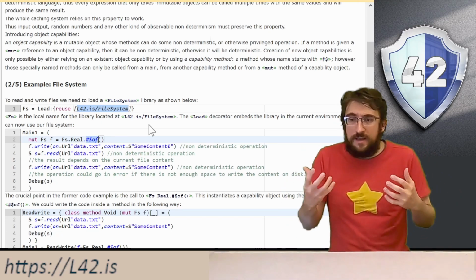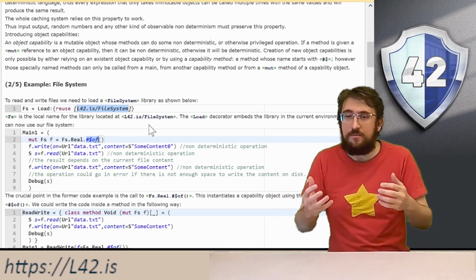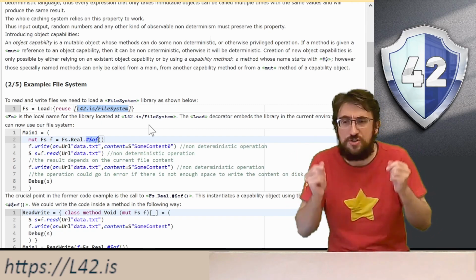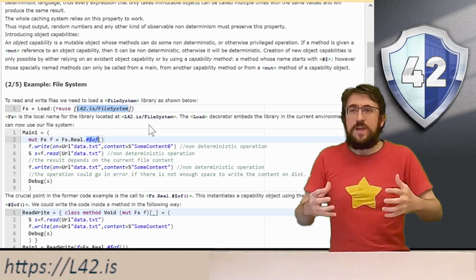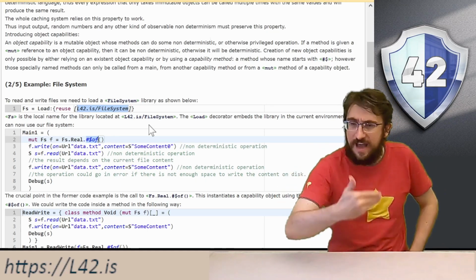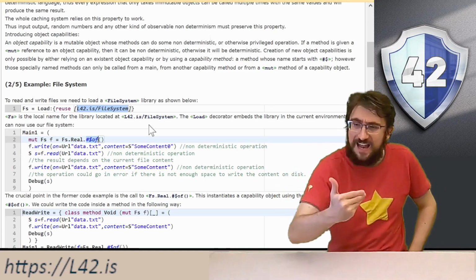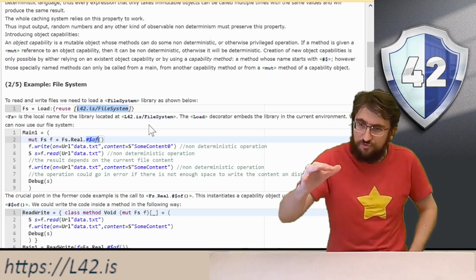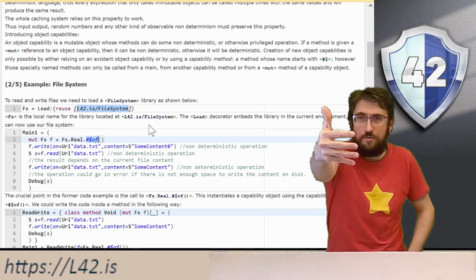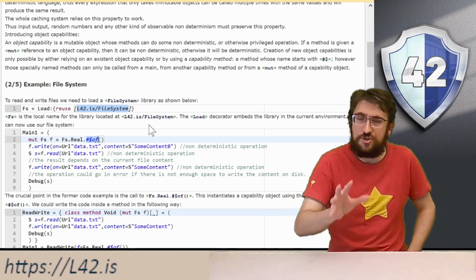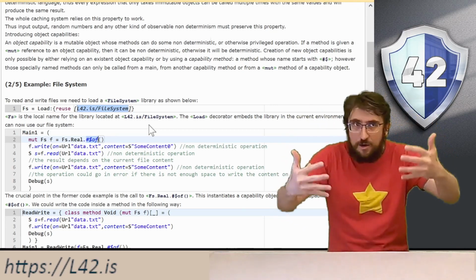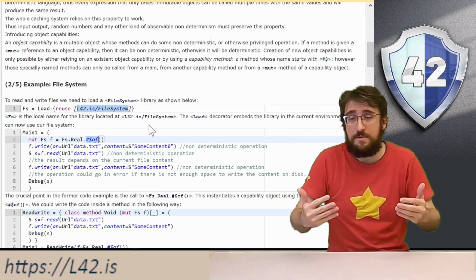That is, in line 2 here, by writing fs.real.$of, we are saying, yes, I understand the risk, I understand this library fs, I trust that this library that was downloaded from this URL is just doing something that I expect, that is, in this case, allowing access to the file system.